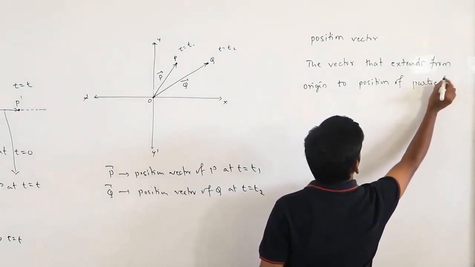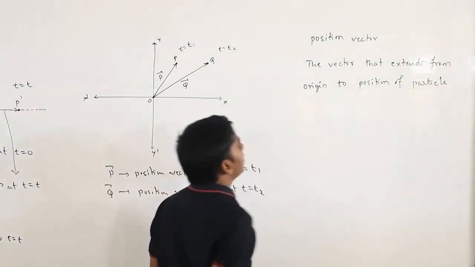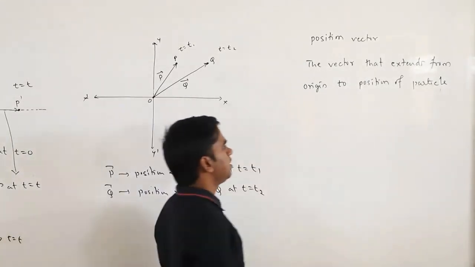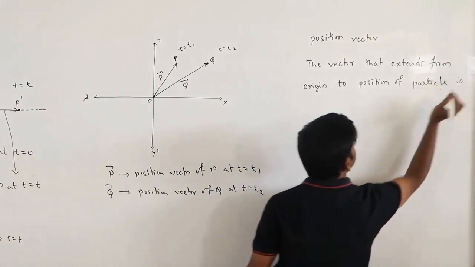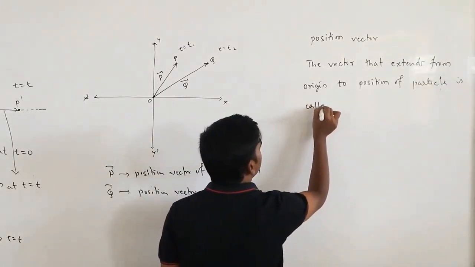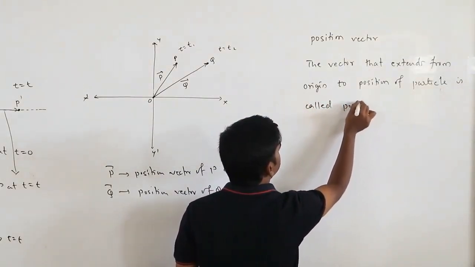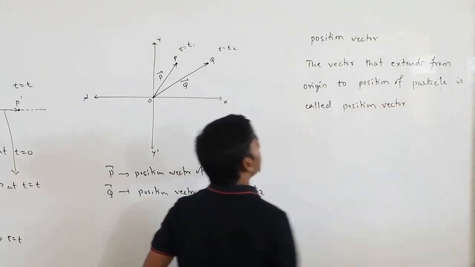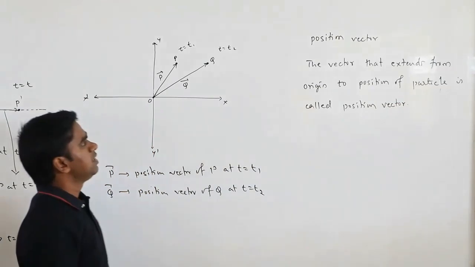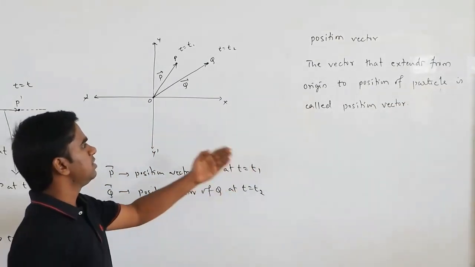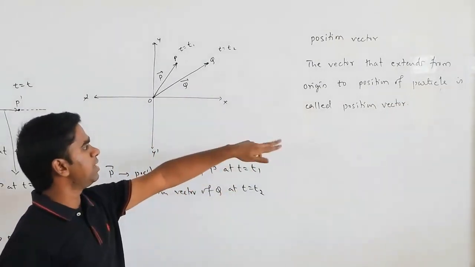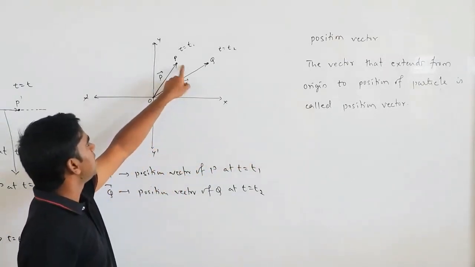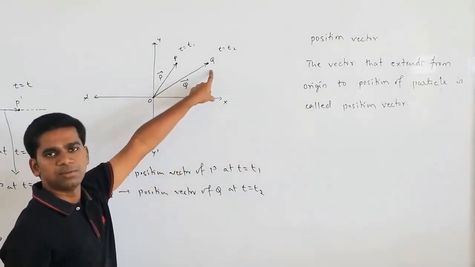So we can write it simply: the vector that extends from the origin to the position of the particle is called the position vector. Remember what exactly a position vector is? The vector that extends from the origin to the position of the particle.